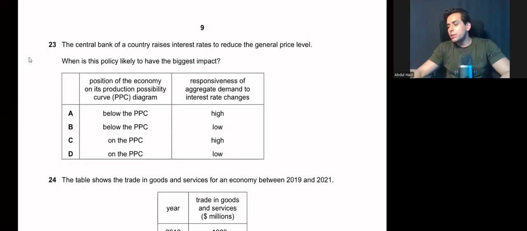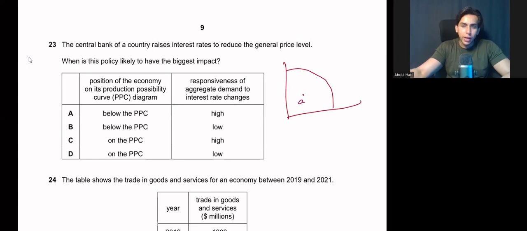Central bank of a country raises interest rate to reduce general price level. When is this policy likely to have the biggest impact? Now, take a look at this PPC curve. We are operating at point A. We have point A, and we have point B.